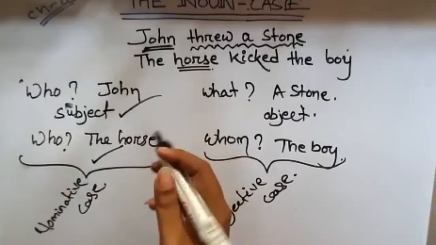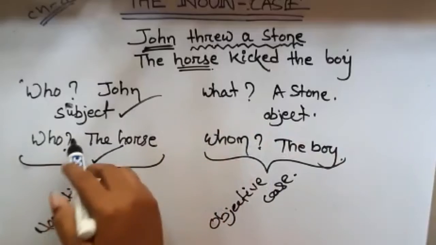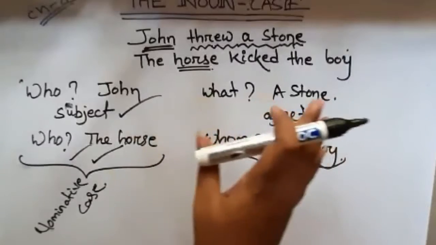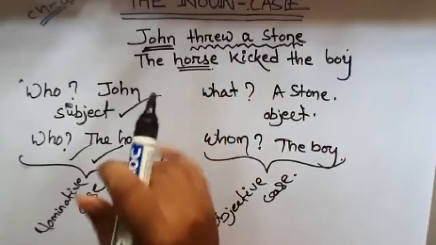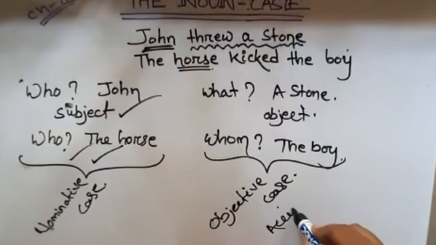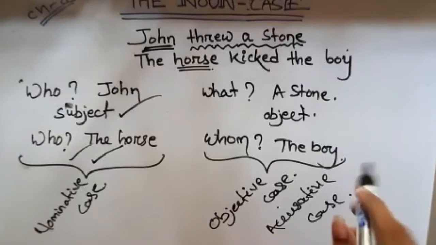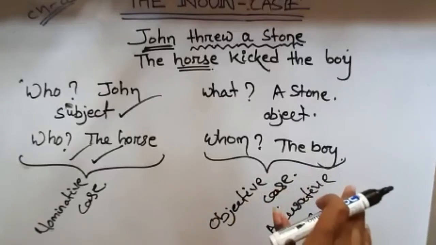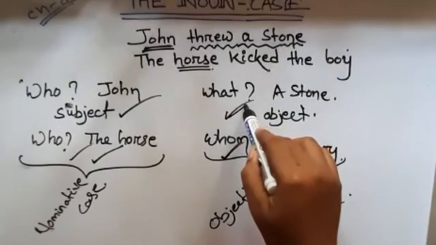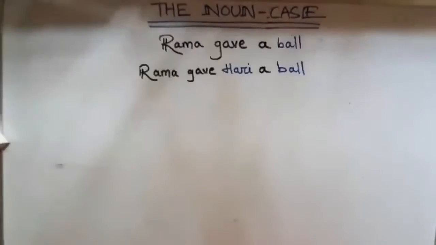So an easy method to remember this is to find the nominative, put who or what before the verb, and you will get the nominative case. To find the accusative, the objective case is otherwise known as accusative case too. So to find the accusative, put whom or what, then you will get the answer. So this is known as objective or accusative.